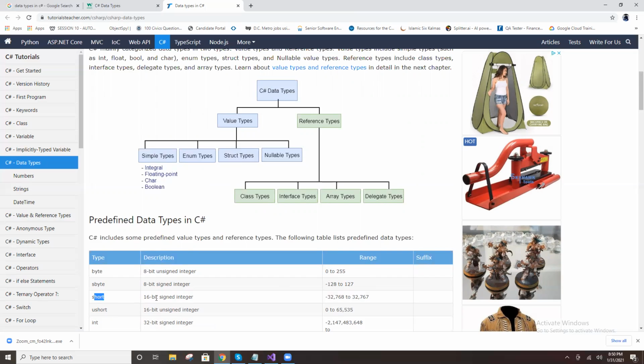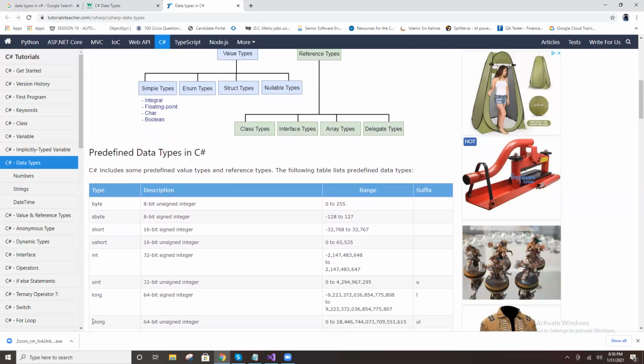Short is 16 bits, which means 2 bytes. You know that 8 bits means 1 byte, so 16 bits means 2 bytes. This is a short, a 2 byte space, and this is the minimum to maximum.